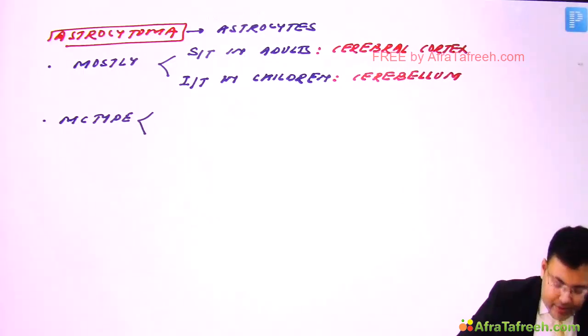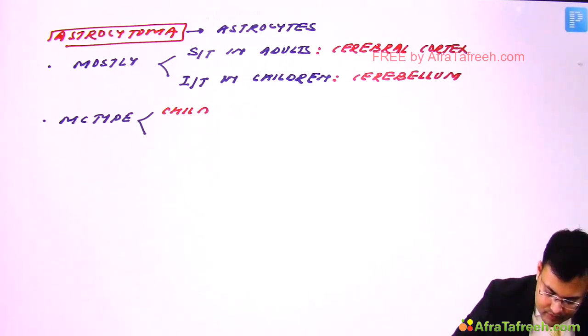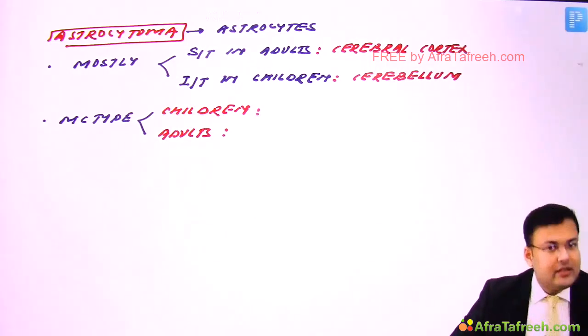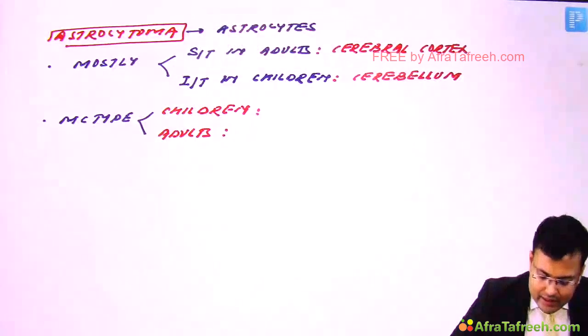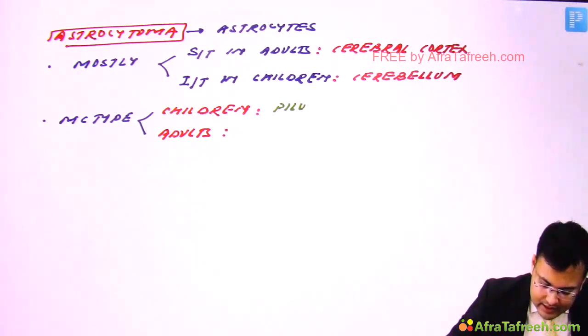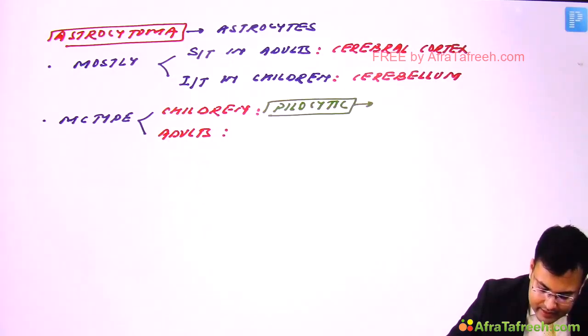Okay, one question. Second, what is the most common type of astrocytoma in children and in adults? Clear? So we discussed that in children it is pilocytic. And this pilocytic astrocytoma has the best prognosis among astrocytomas.